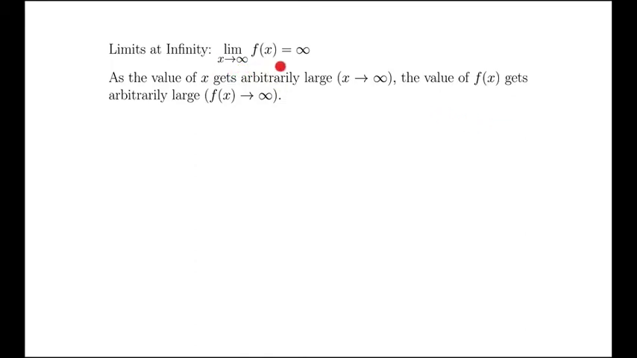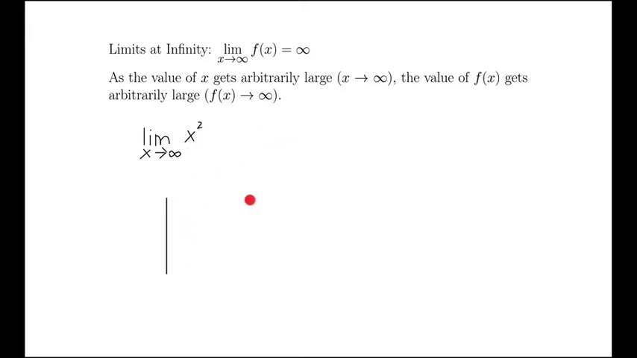Limits as x approaches infinity may end up being infinity. What that means is that as the value of x gets arbitrarily large, the value of f of x also gets arbitrarily large. Let's look at an example. Let's look at the example of the limit as x tends to infinity of x squared.